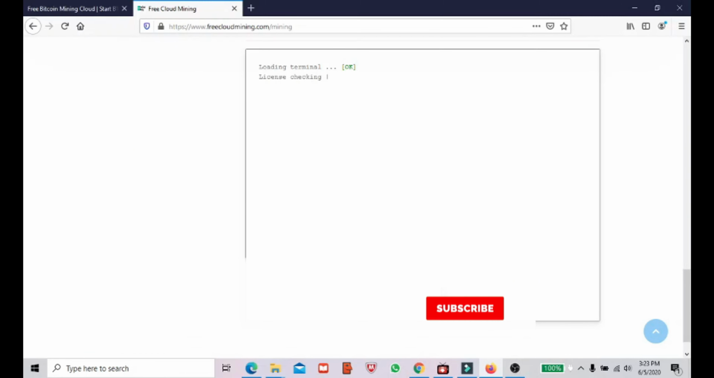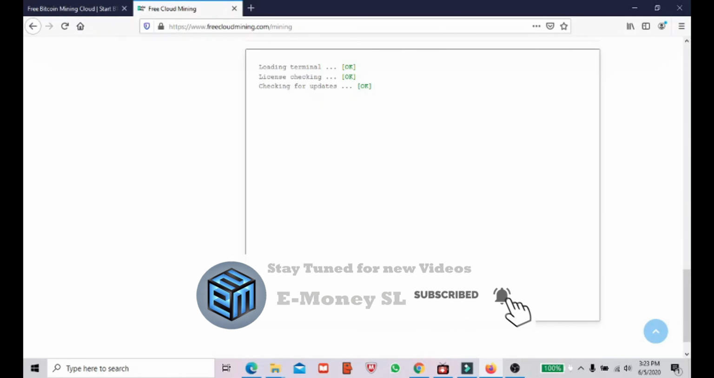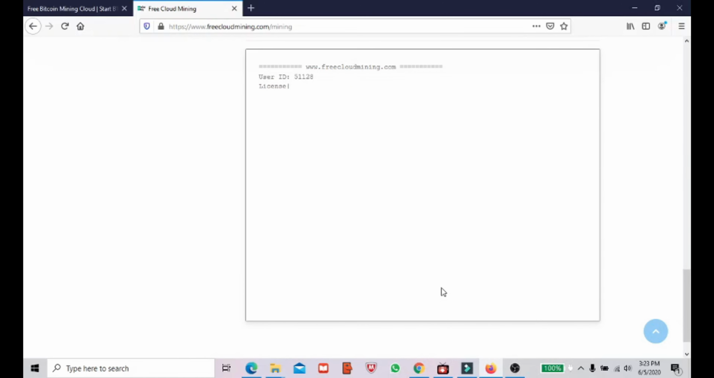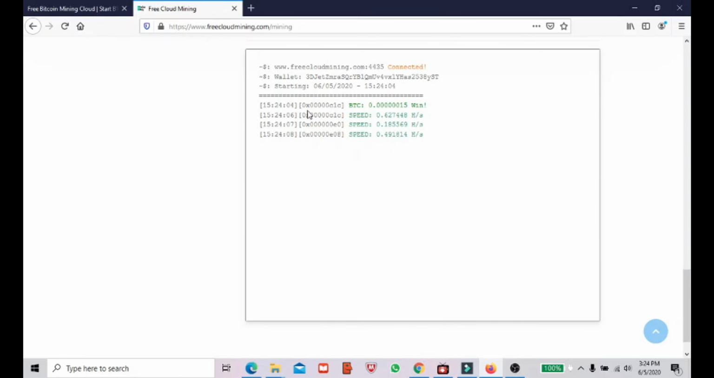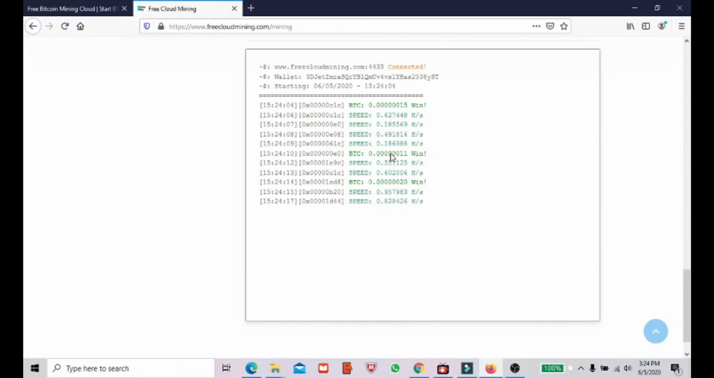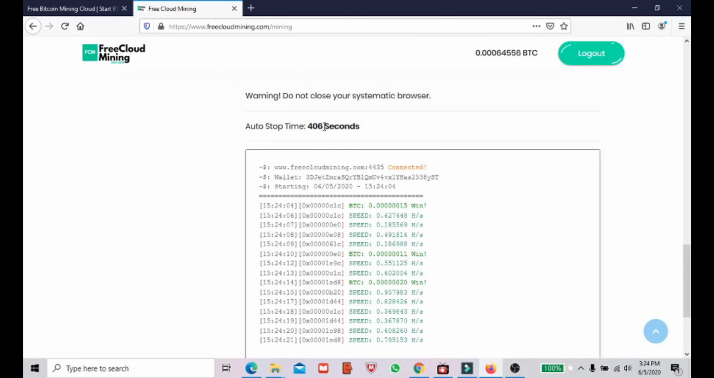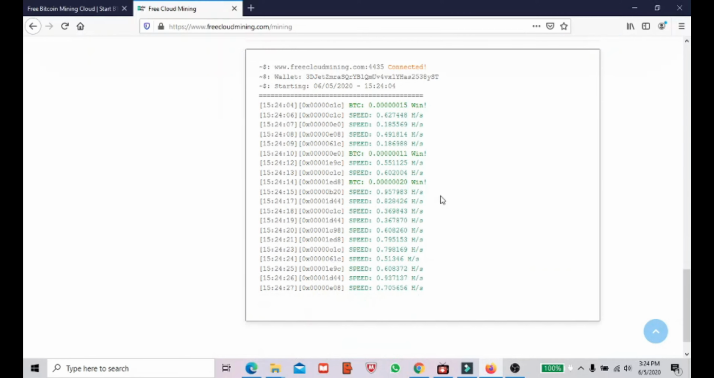Once this loading started, don't close the window. You just need to keep it open until the mining starts. As you can see here, my license is free, which means this website is totally free for you. Now it started mining, guys. In the first go I got 15 satoshis. You can see here how the mining is happening, see the speed. You will be winning these satoshis over 400 plus seconds, and during that time you will be getting this kind of satoshis.